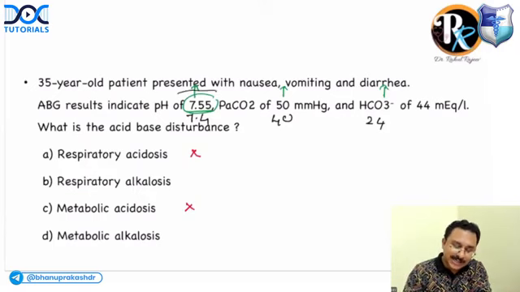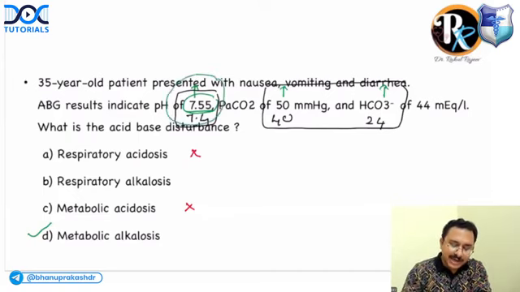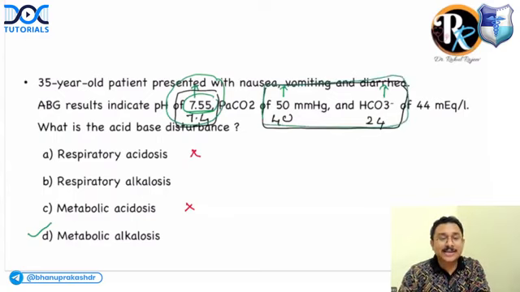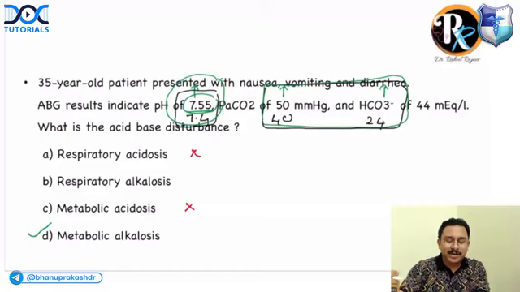Look at this. The change in pH in relation to the bicarbonate and PaCO2 is in the same direction. So what is going to be the answer? The change in pH with carbon dioxide and bicarbonate is in the same direction. It is metabolic alkalosis. Remember, whenever the change in pH and the change in PaCO2 and bicarbonate is in the same direction, it is a metabolic problem. And if it is in the opposite direction, pH is going up, whereas PaCO2 and bicarbonate is going down, it is respiratory.